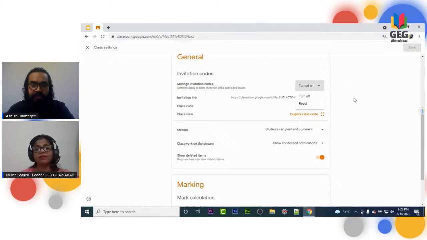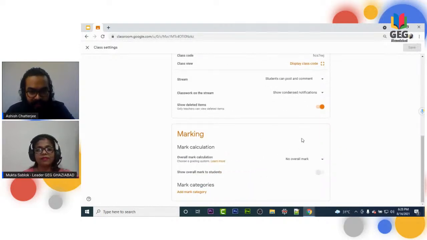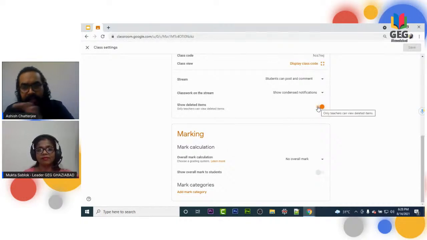But for the stream as well as for the YouTube live, and those who will be checking us after the session also, I'm not going to turn it off. The reason is they can also interact, and certain things that we float they may also receive. Now let's check show deleted items. If I switch it off, then as a teacher we will not be able to check all the things which are floating right now.